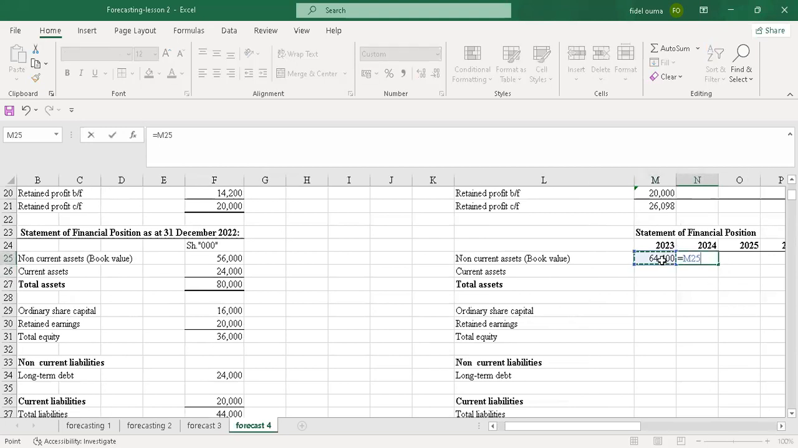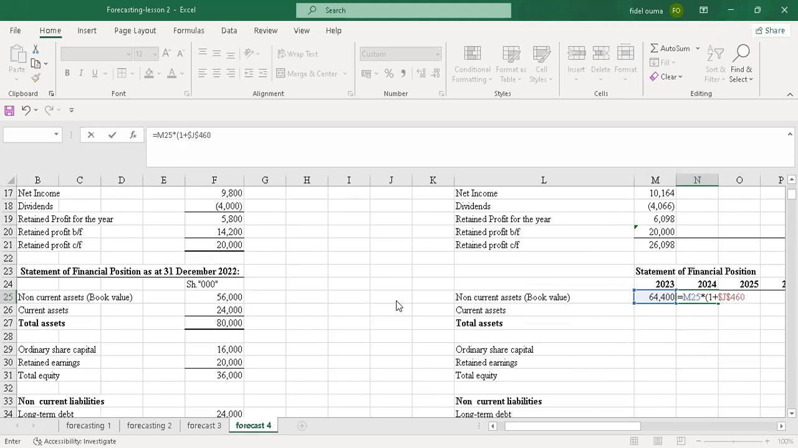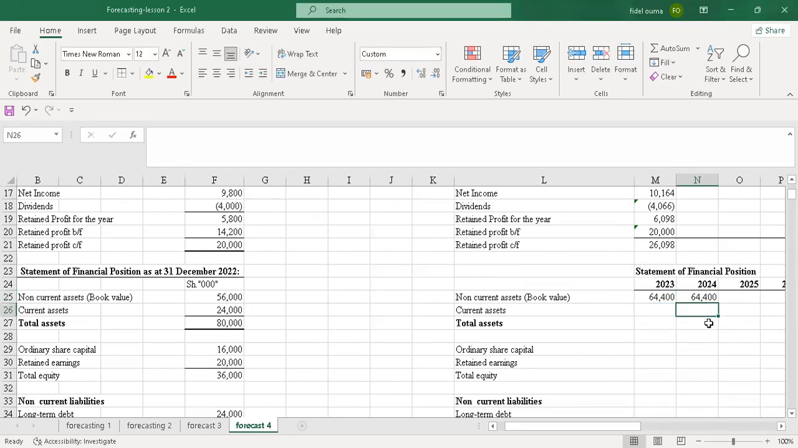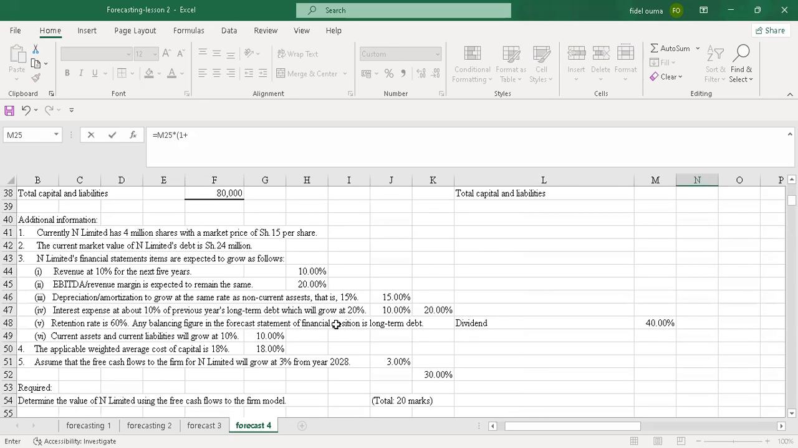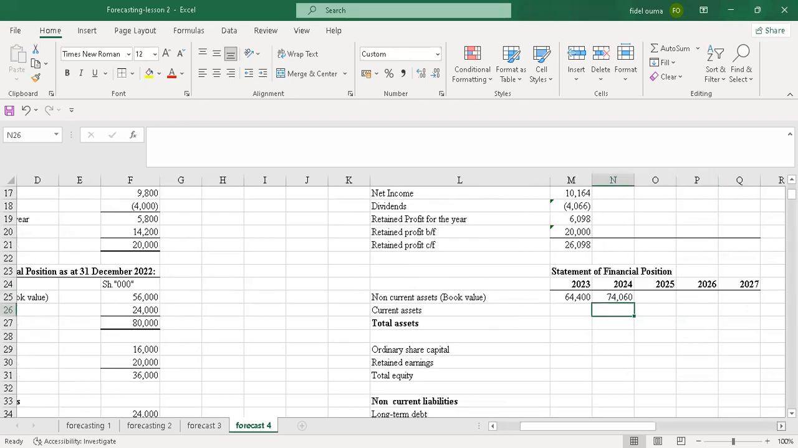Once I enter, I'll go to the next year, which is 2024. I'll pick 2023, then multiply by 1 plus the growth rate, which was 15% here. So I also lock it completely. So just come here and say 64 times bracket 1 plus the growth rate. The growth rate is 15% here. So just click F4, then I enter here. So the value will change. When I drag, it will copy all the way to 2024. Then I put current assets.